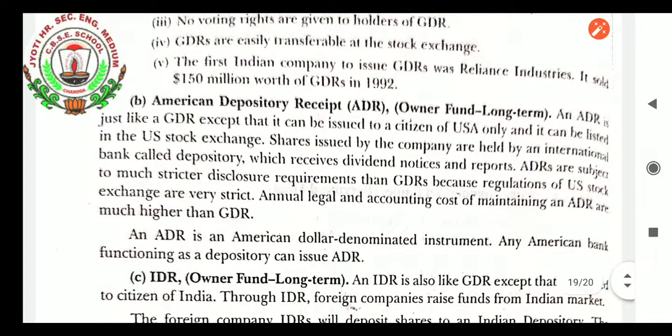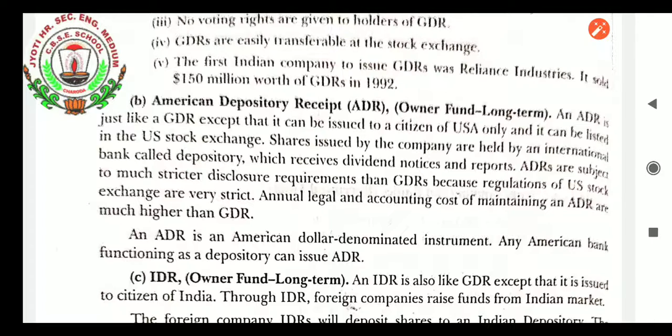Next is the American Depository Receipt, that is ADR, owners fund, long term. And ADR is just like a GDR, students, except that it can be issued to a citizen of the United States of America. It means only to Americans. If India wants to issue ADR shares, then it will issue only to a citizen of the USA, and it can be listed on the US stock exchange. Shares issued by the company are held by an international bank called the depository. That bank will not be Indian, it will be an international bank, which will be the depository and do the same work as done in the earlier GDR, which is to receive dividend notices and reports.